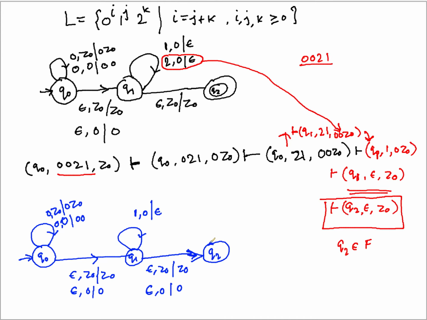Once you get to q2, that means you have already exhausted all the ones, you have already matched them. So the next job is to match 2's with zeros, and this is what you do here. Once everything has been matched, you reach the final state q3, and this one is due to epsilon z0 z0. So this is a correct PDA.